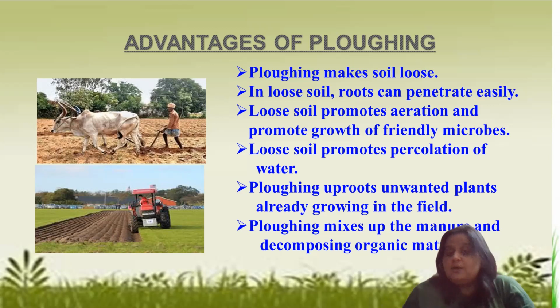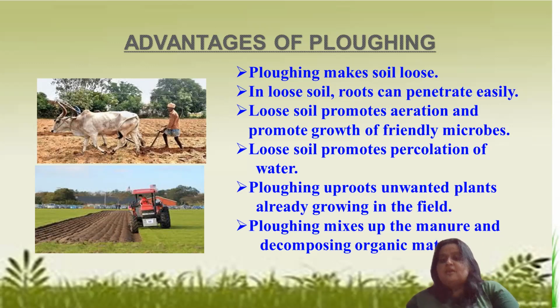Plowing also helps to uproot or remove unwanted plants that we call weeds, because weeds are wild, unwanted plants which are toxic in nature as well. And why do we have to remove them? Because whatever nutrients we have given to the soil, whatever hard work is done by the farmer so that our crops can grow properly, those nutrients are shared by these unwanted plants as well, which we don't want. So we have to remove them. Plowing also helps in this.